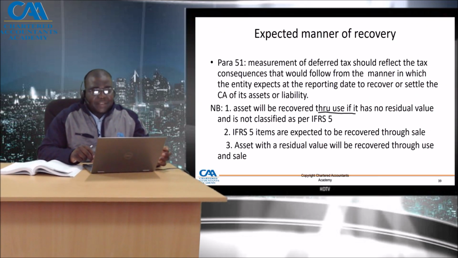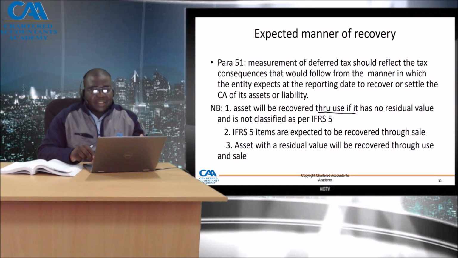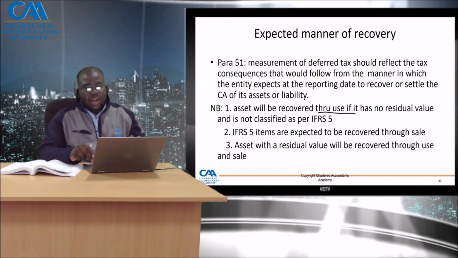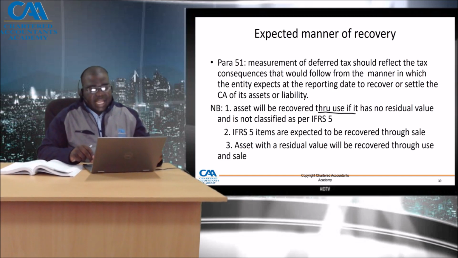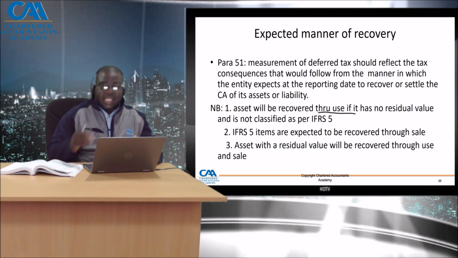Assets sometimes may be carried at fair value, e.g. investment properties, shares, and their recovery will result in taxable economic benefits to the entity, and the amount that will be deductible for tax purposes would differ from the amount of those economic benefits. So as an example, if an asset is carried at fair value, the entity does not intend to dispose of the asset. In such a case, the carrying amount would be recovered through use. Where we want to sell and the fair value is above the cost, then it triggers capital gains tax.